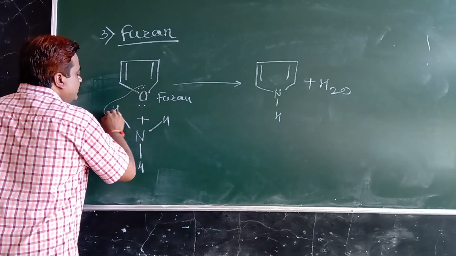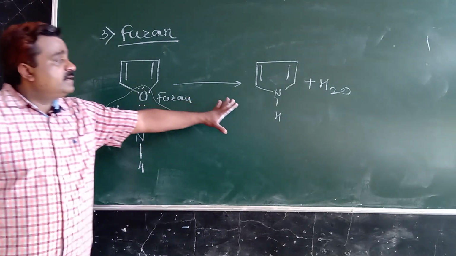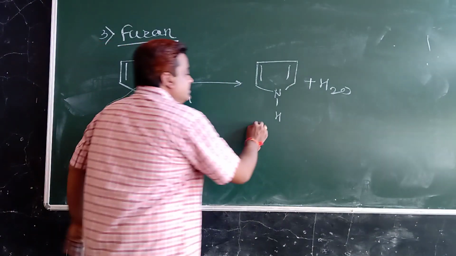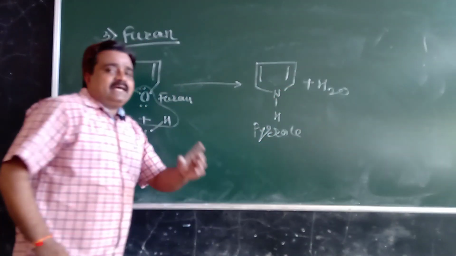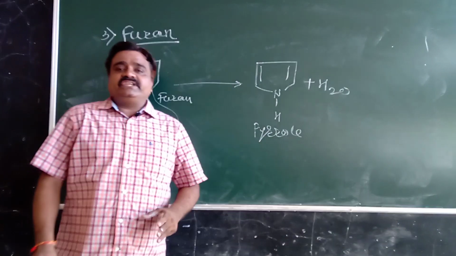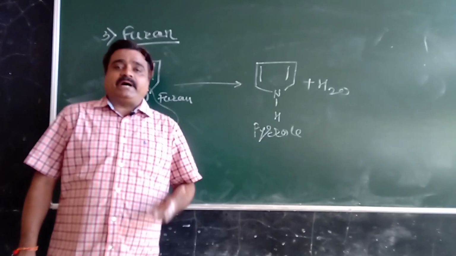Means there will be a removal of this water molecule and we get our final product, which is known as pyrrole. So there are only three preparation or synthetic reactions of pyrrole.